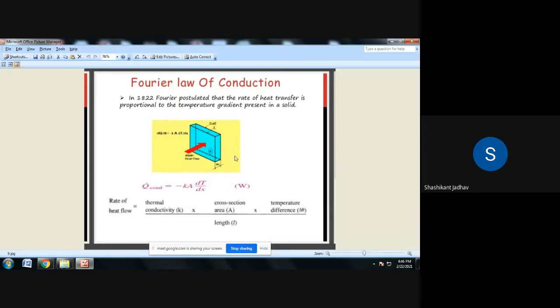So in the calculation of T2 minus T1, T2 is less than T1, because of that dT by dx has a negative answer. Our aim is to calculate the heat transfer, so we convert that negative into positive. If the thickness of this plane wall continuously increases, automatically the temperature will reduce. Therefore we take the negative sign for the proportionality constant, that is minus K.